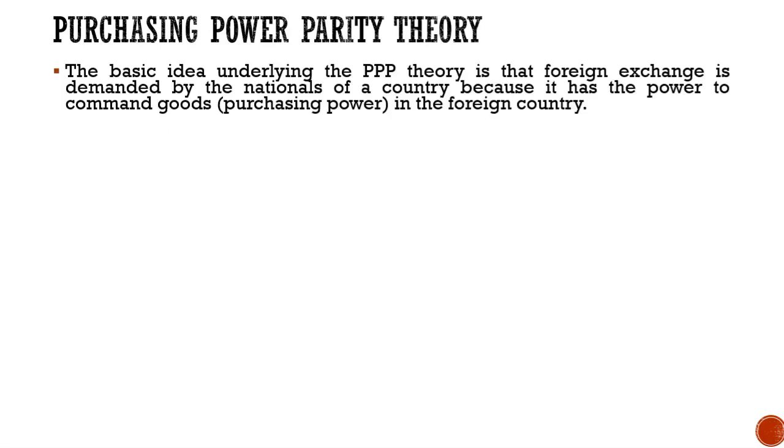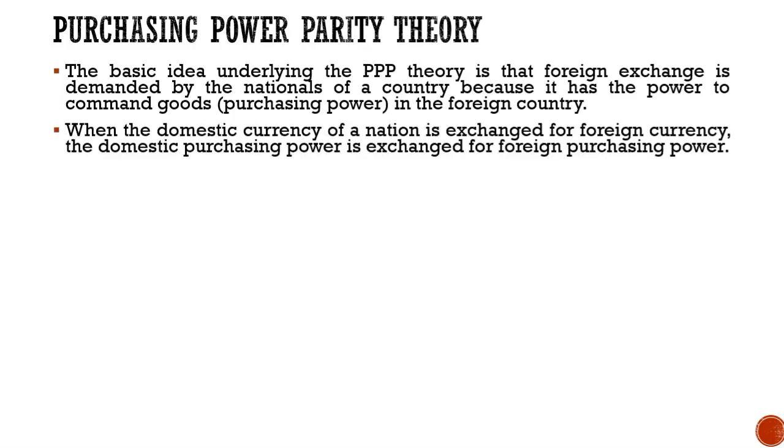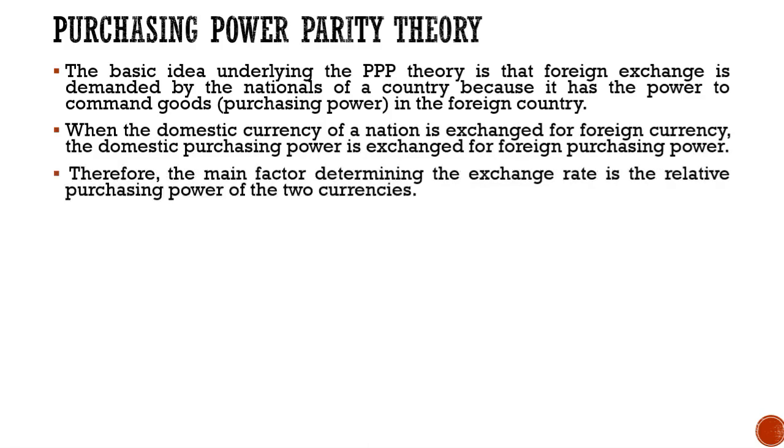Now, the big idea underlying the PPP theory is that foreign exchange is demanded by the nationals of a country because it has the power to command goods in the foreign country. When the domestic currency of a nation is exchanged for foreign currency, the domestic purchasing power is exchanged for the foreign purchasing power. Therefore, the main factor determining the exchange rate is the relative purchasing power of the two currencies.